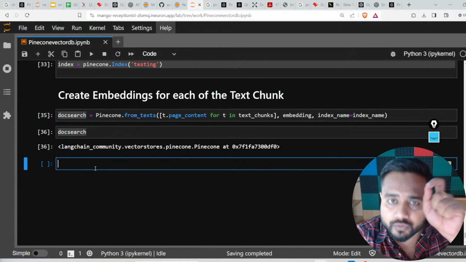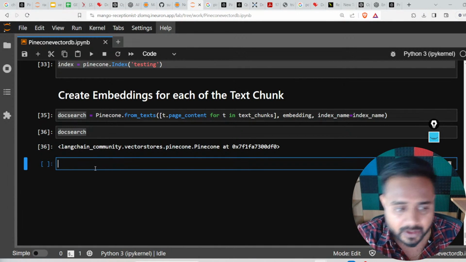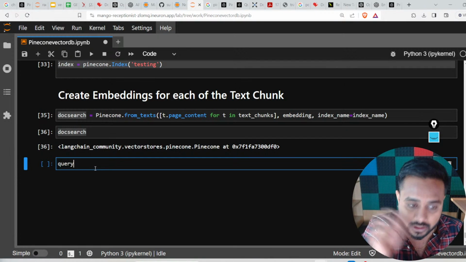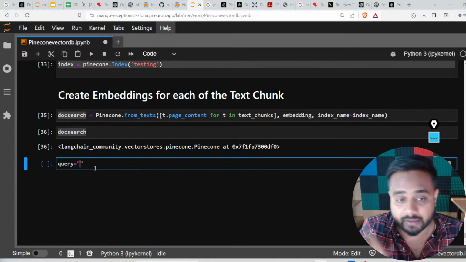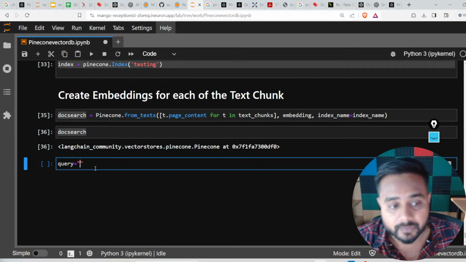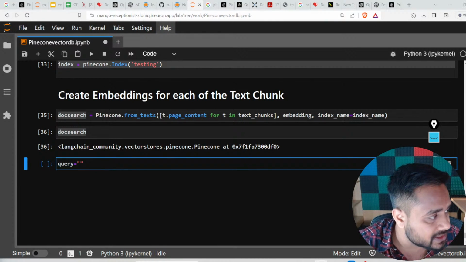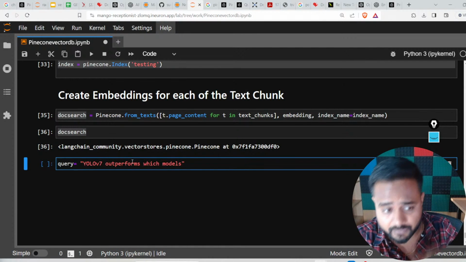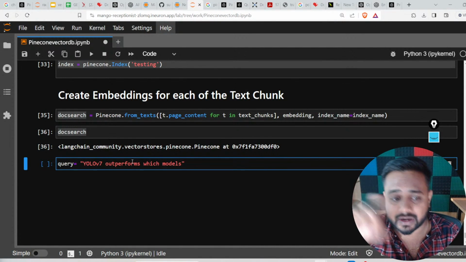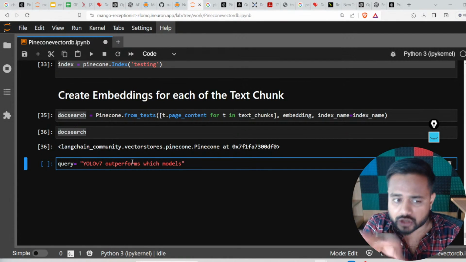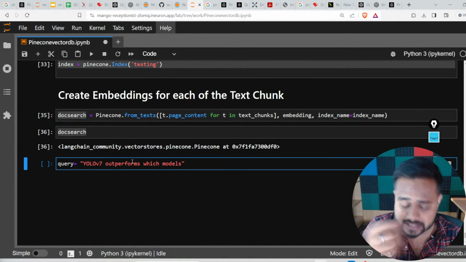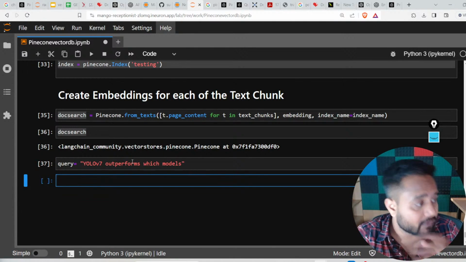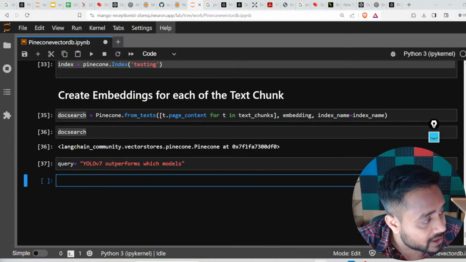First of all, let me show you one small example. I'm doing a similarity search. Here I'm writing a query, one statement, and let me do the similarity search over here. So here is my sentence which I have written: YOLO V7 outperforms which model? This is my question, this is my query. Now I'm going to find a similarity search.